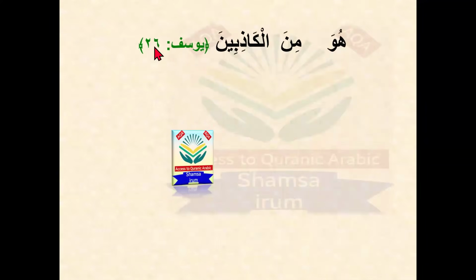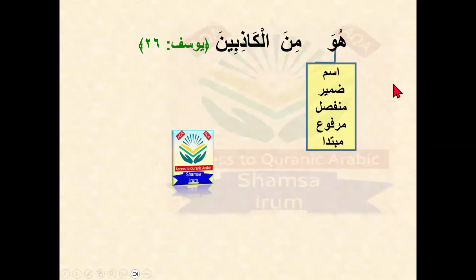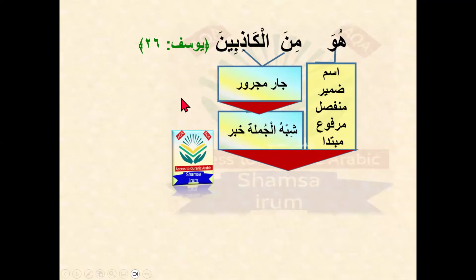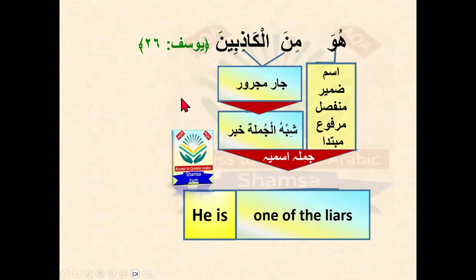One more example, very similar to the last slide. Huwa is the same mubtada. Minal kadhibin. I will not repeat. You should know that minal kadhibin is a jar majroor, and there is no marfu' ism. We can't find any marfu' ism in this part of the ayah. So there is no marfu' ism that can become a khabar. So it means the khabar is absent. In the absence of the khabar, the jar majroor will become a shibu jumla khabar. So mubtada with khabar become a jumla ismiya. He is one of the liars.